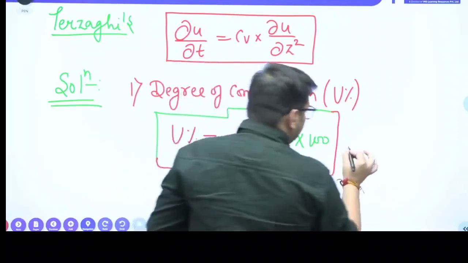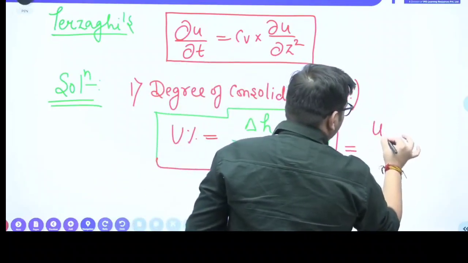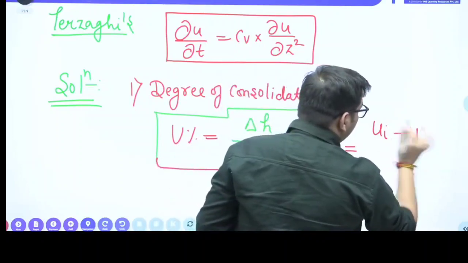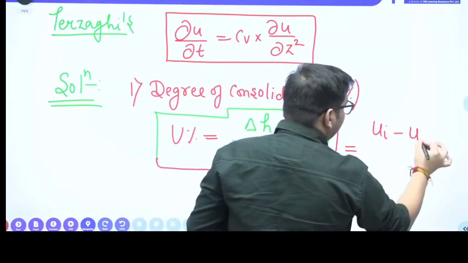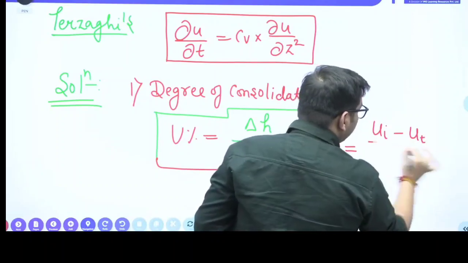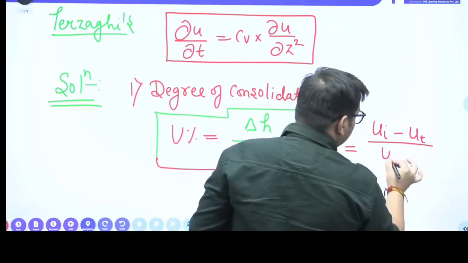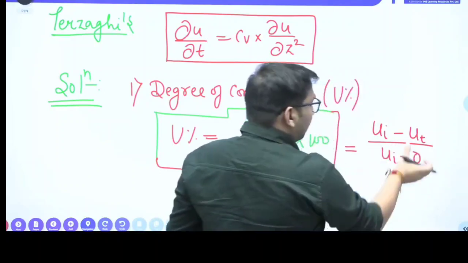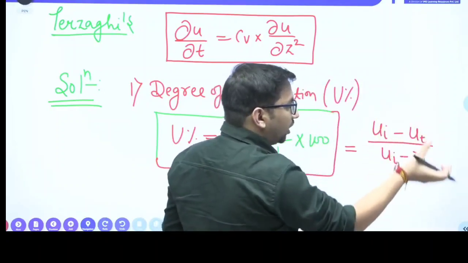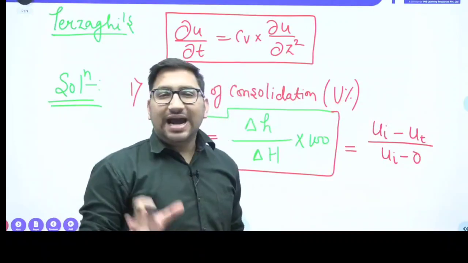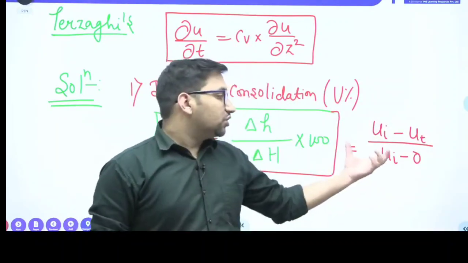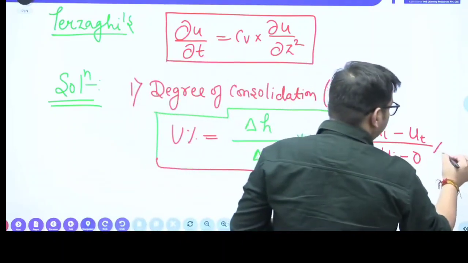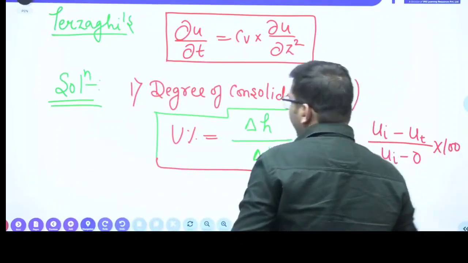Let's suppose Ui is your initial pore water pressure. At any particular time, the pore water pressure reduces from the initial value to the Ut value. Clear? How much will be the total reduction? It will be from the initial value to 0. When the excess pore water pressure becomes 0, it means at that point your consolidation process gets completed, right? So like this also, sometimes you represent this degree of consolidation.